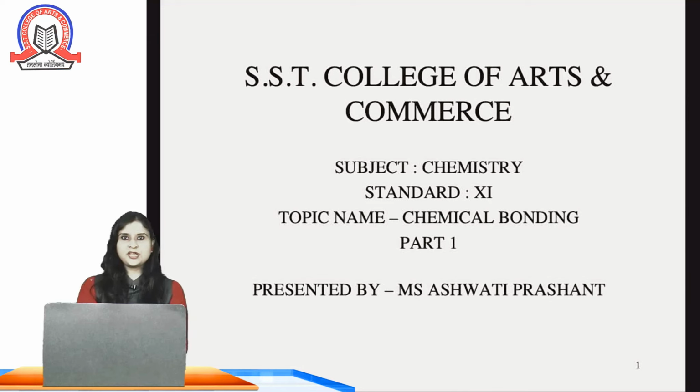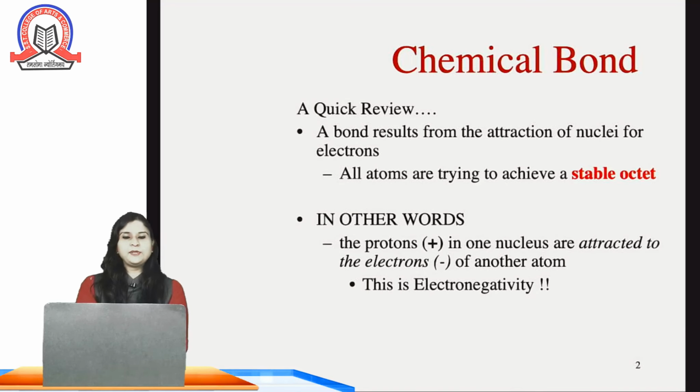This is chemistry subject and today we are going to learn something very interesting about bonding. Chemical bonding. So, a bond results from the attraction of nuclei for electrons. As you all know, nucleus is the positive entity of an atom and electron is the negative particle which revolves around the nucleus. So, the bond formation happens due to the attraction of positive charge, that is nucleus, and negative charge, that is electron, of two atoms.